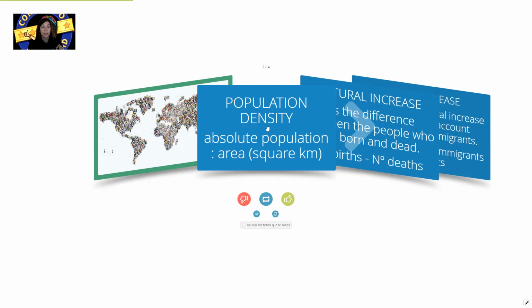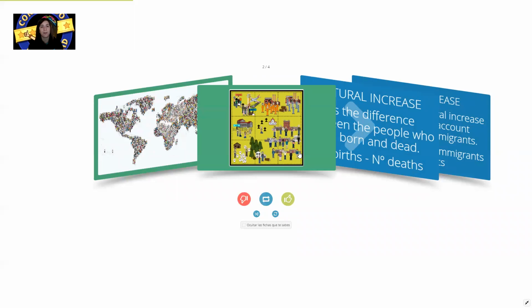To calculate the population density, first we need to count the population. So we need this data, the absolute population, and then we make a division by the area in square kilometers. What is this? Okay, this can be explained with this graphic. If we count all the people that we have in this community, and then we make a division by how many squares can you see here? 1, 2, 3, 4, 5, 6, 7, 8, 9 squares.